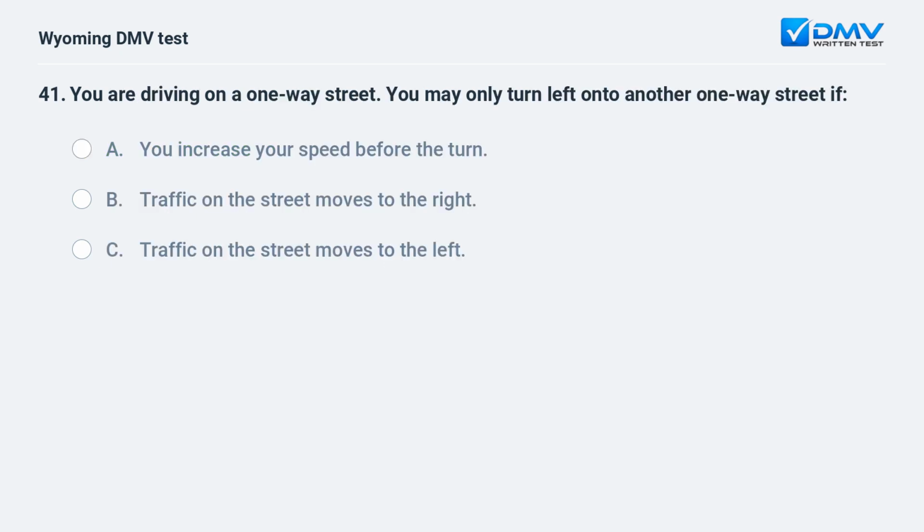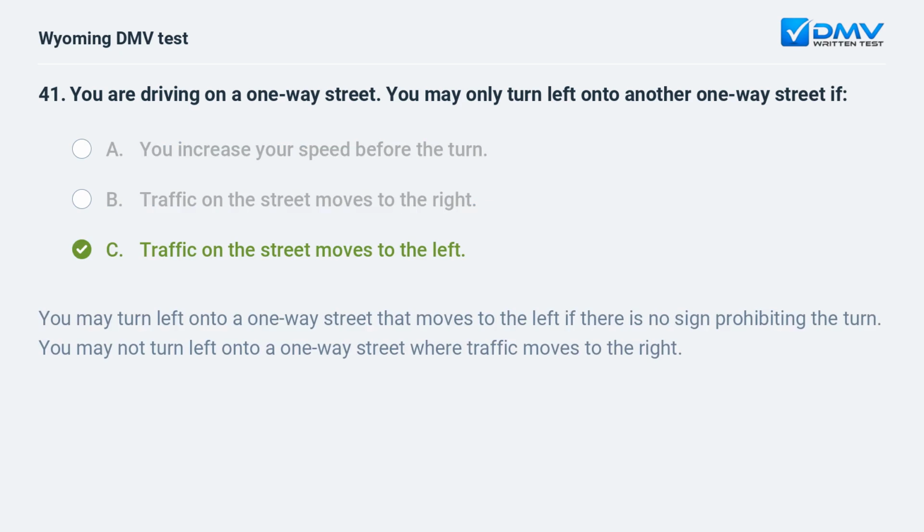You are driving on a one-way street. You may only turn left onto another one-way street if A. You increase your speed before the turn. B. Traffic on the street moves to the right. C. Traffic on the street moves to the left. You may turn left onto a one-way street that moves to the left if there is no sign prohibiting the turn. You may not turn left onto a one-way street where traffic moves to the right.